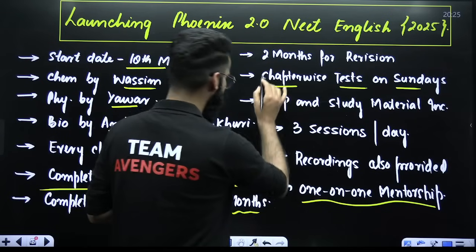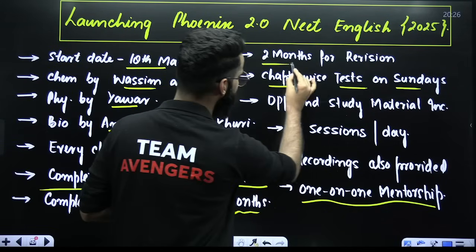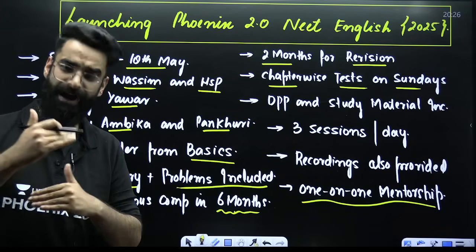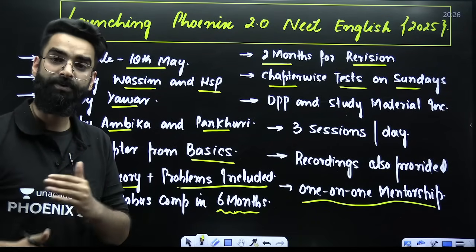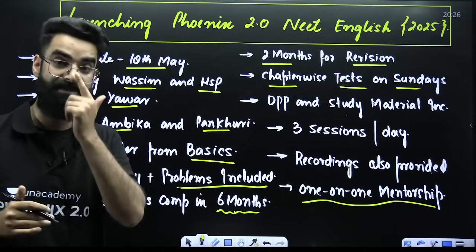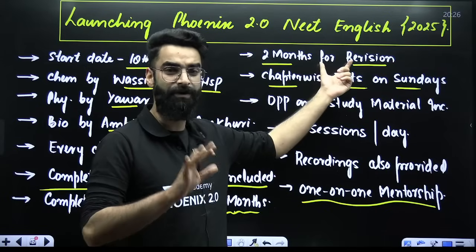Once we are done with the syllabus completion in 6 months, right after that there will be 2 months for revision. We will give you 2 months dedicatedly for revision, and we will schedule revision classes with you so that your syllabus does not get completed only once, it gets completed twice, 3 times, and so on. So 6 months for detailed syllabus completion, then again 2 months for revision.